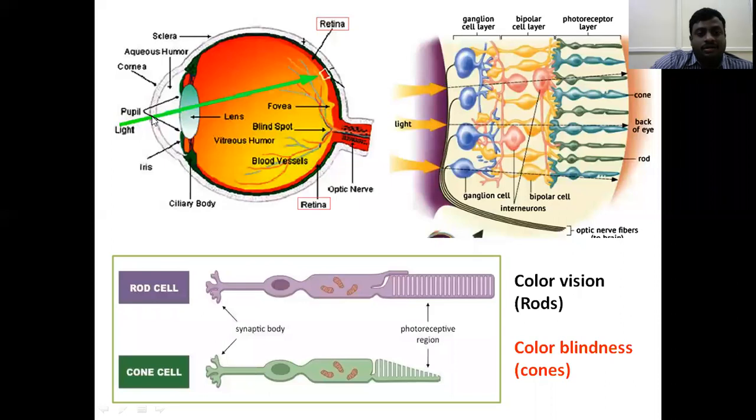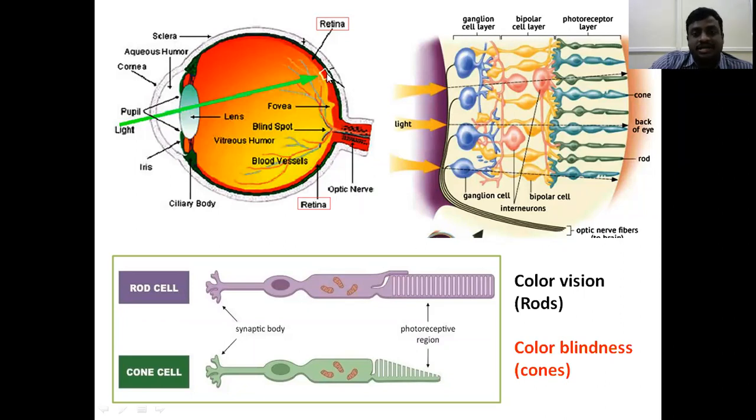From the cornea, it reaches the lens. From the lens, it finally reaches the retina. The retina is the main part for identification of color and visual effects. In case of any damage to the retina, there is a problem in the vision.